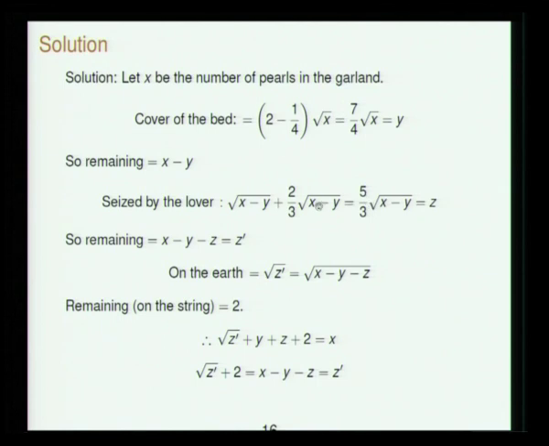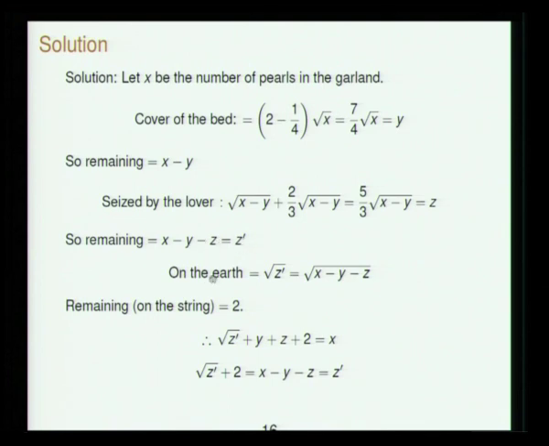So that also we do not know how much he has seized. So you call it z. At the start, x was the initial number, y is on the cover of the bed, and z is caught by the lover, so remaining is x minus y minus z, so root z prime.